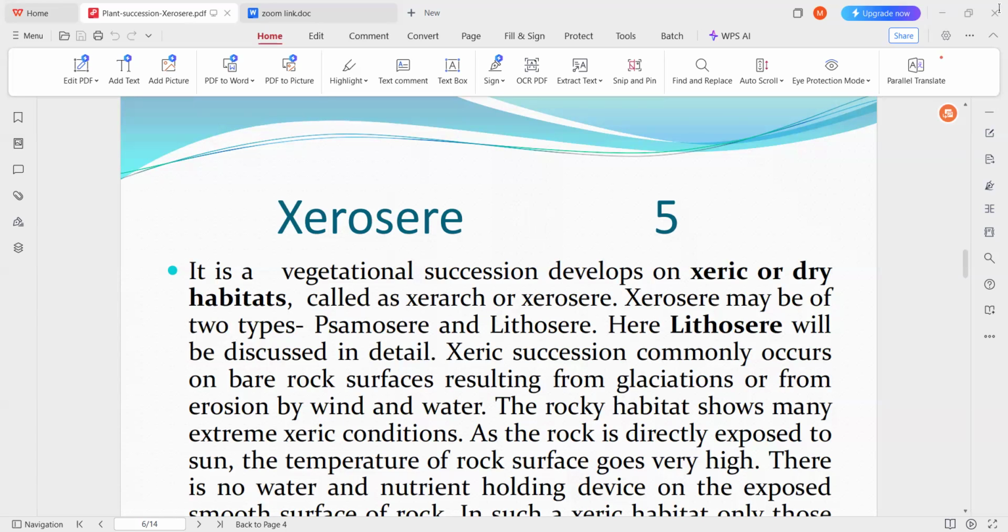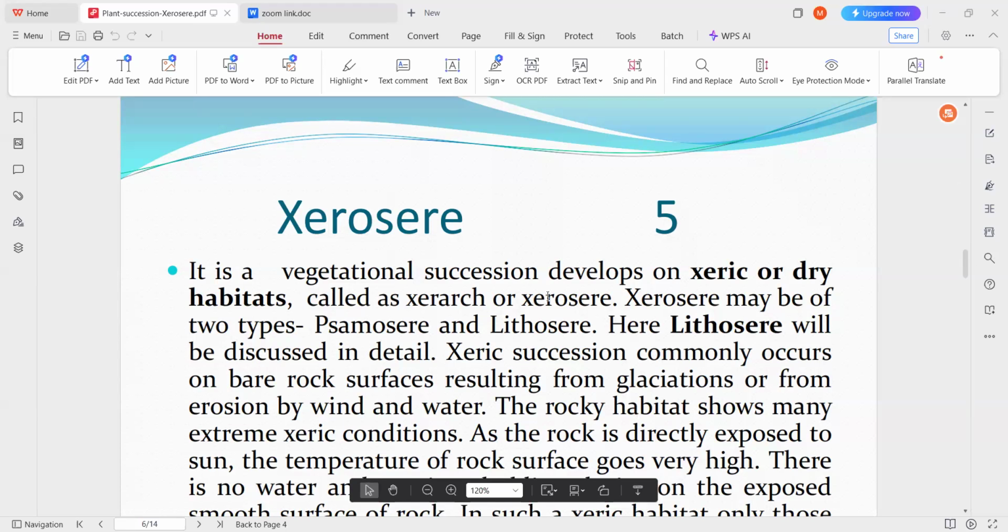Regarding our CPGET 2025 free online classes, today our eminent resource person is Dr. P. Manjula Madam Garu, Assistant Professor, Department of Botany, Osmania University. Madam is going to explain about the xerosere, a most important topic. It is definitely observed in any competitive exam, xerarch condition or xerosere. It is one of the most important plant successions, my dear friends. So listen carefully during the class. If you have any doubt, please ask our respected madam. Madam, please start your session.